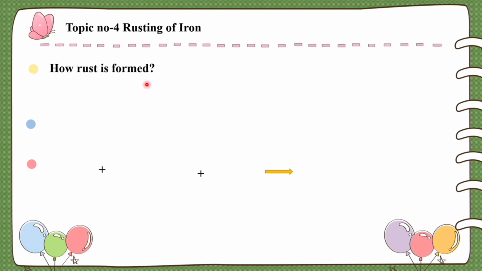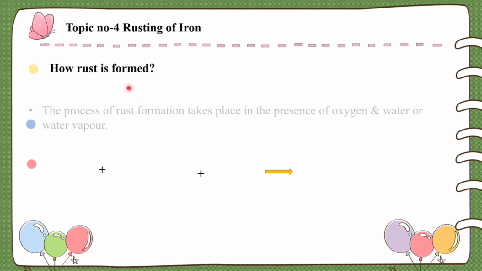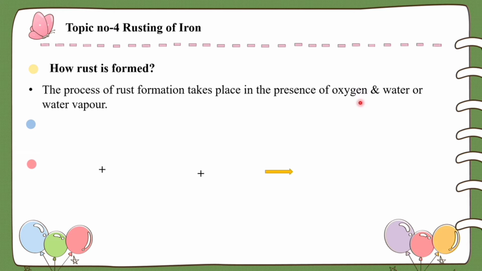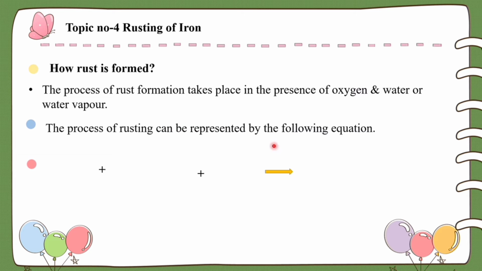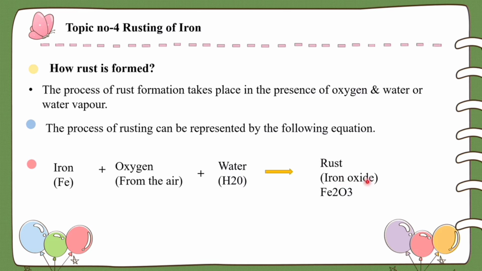How is rust formed? The process of rust formation takes place in the presence of oxygen and water or water vapor. The rust process can be represented by the following equation. Iron reacts with oxygen from the air and also with water, and we get rust, which is nothing but iron oxide, that is Fe2O3. The color of the rust is reddish brown. For the formation of rust, iron is exposed to oxygen from the air and also water.